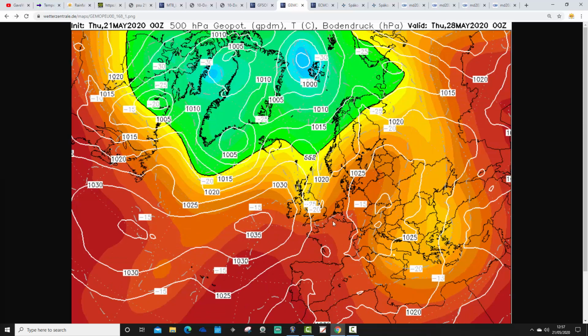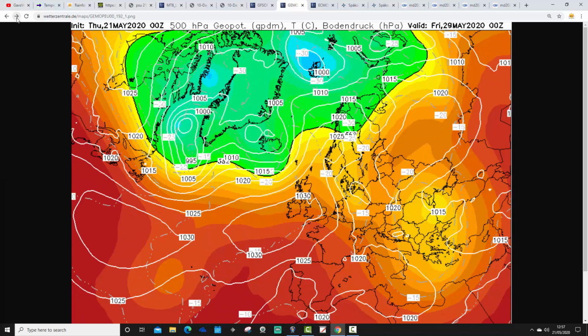Some sort of trough dropping in from the north there on Thursday. It's a week away, so it's quite a long way out, but some sort of trough dropping in from the north might be the trigger for some heavy showers and thunderstorms, and that will cool us down as well behind that trough. However, look at this.